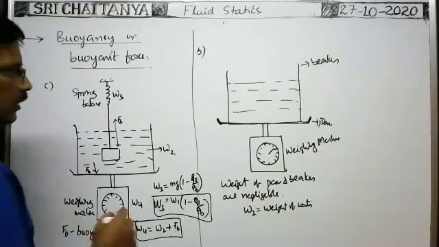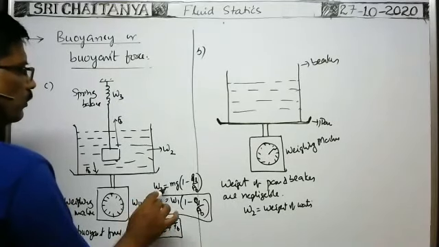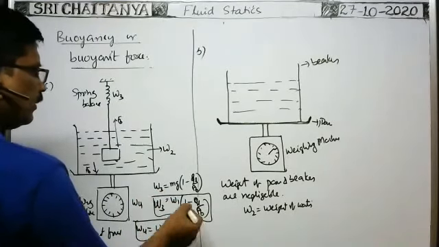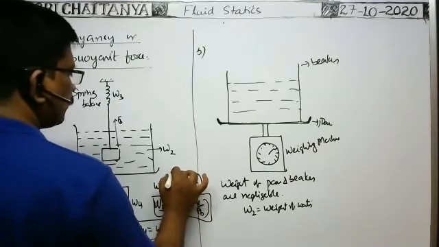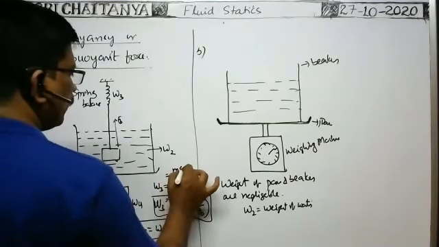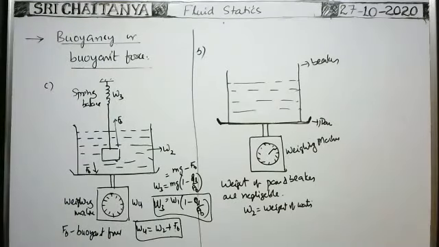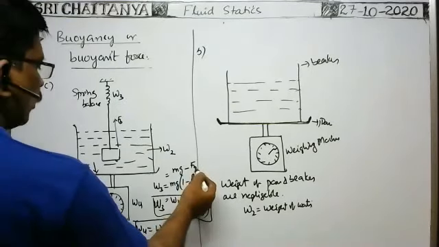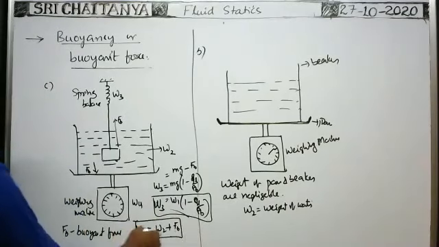Initially, in this case, we can write W3 is equal to weight mg minus buoyant force, because weight mg acts in the downward direction and buoyant force acts upwards. So in this case, buoyant force is equal to mg minus W3. You keep it like this, it is enough.